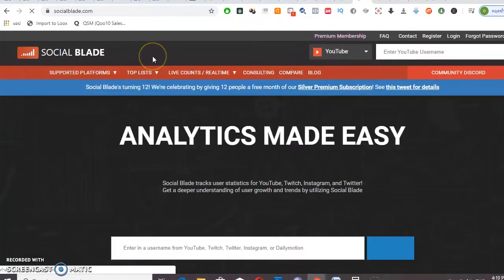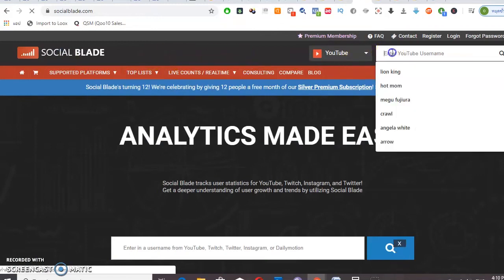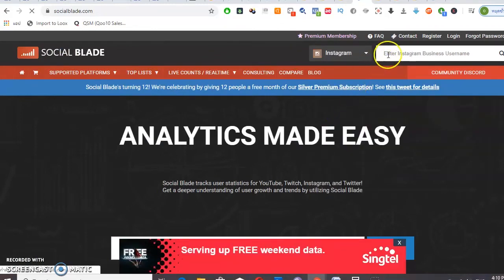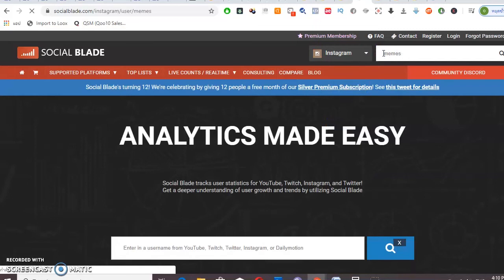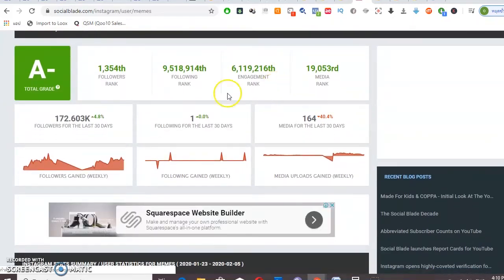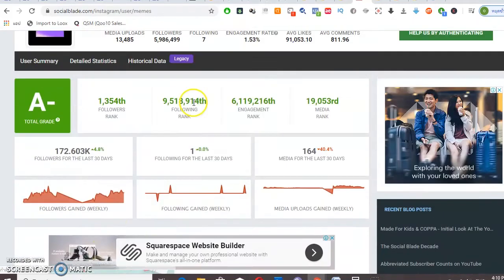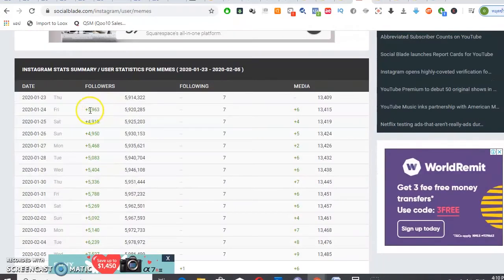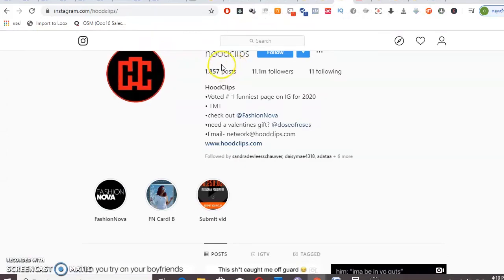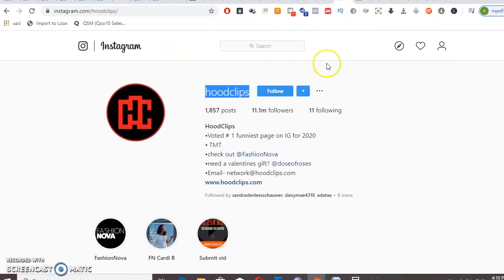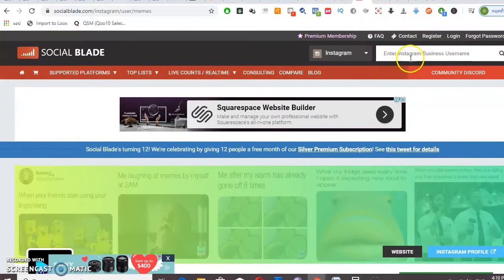You can just copy the name, go to Social Blade, go to Instagram, and search the profile over here. Search their profile and you can check their follower intake, and you can also check on Hood Clips.